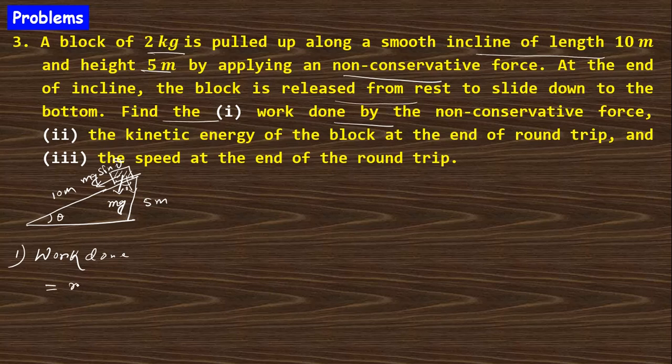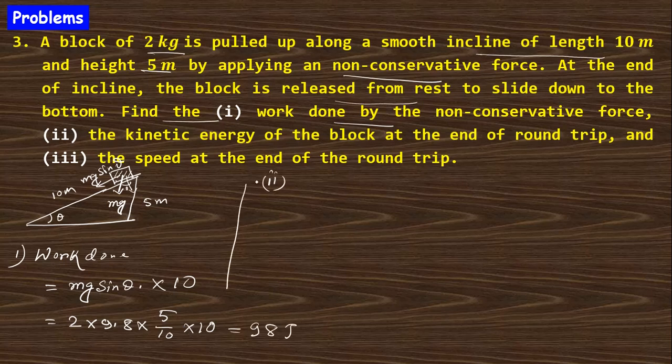Along the incline the force will be mg sin theta, and the displacement will be 10 meter. Put in the values: m is 2, g is taken as 9.8, and sin theta is height by hypotenuse, so 5 by 10. The 10s cancel out, so this will be 98 joule.